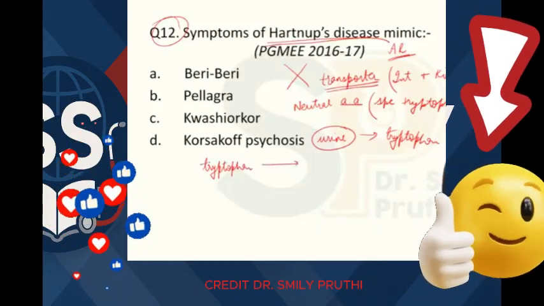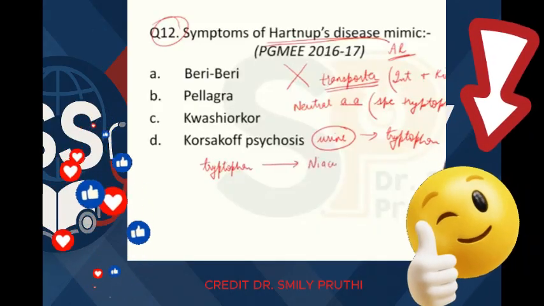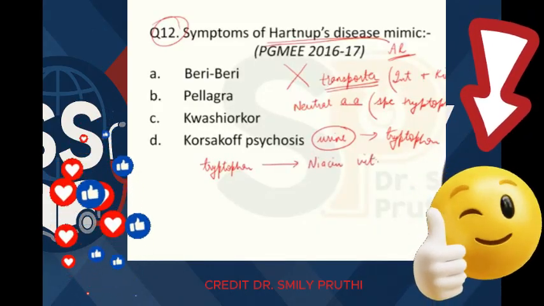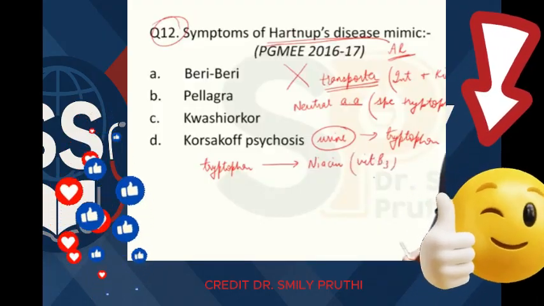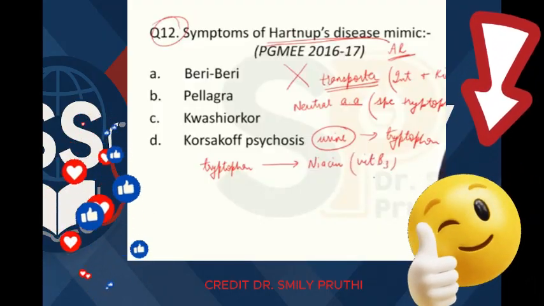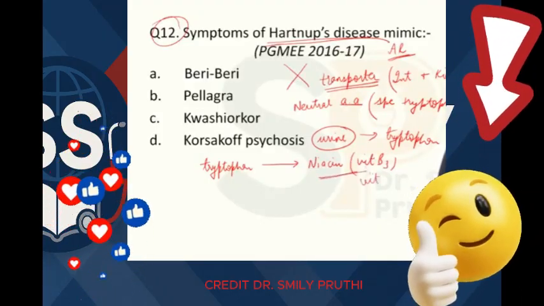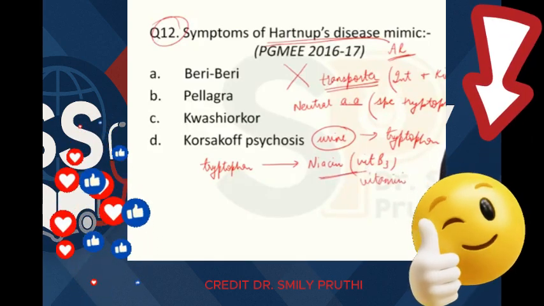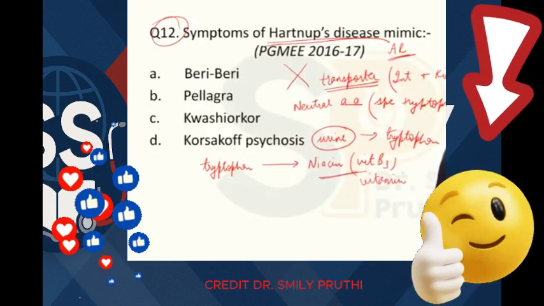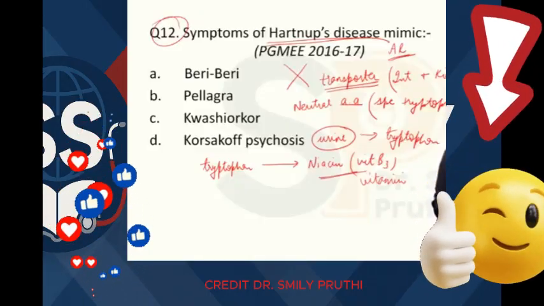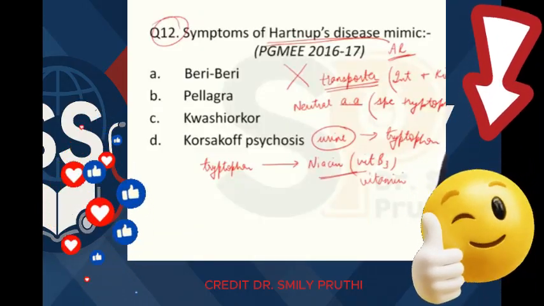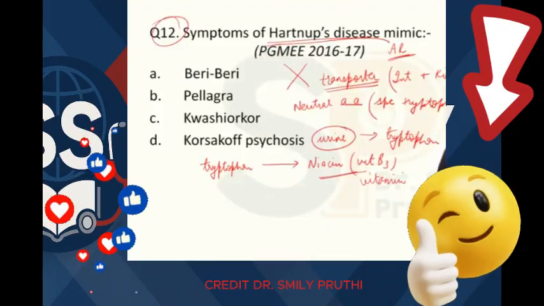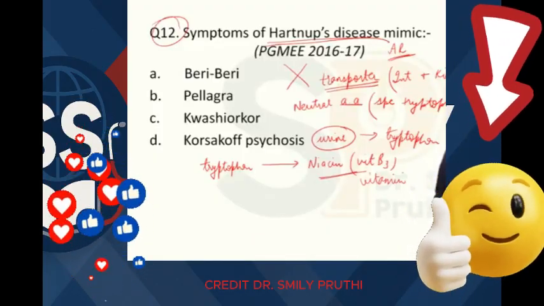One very important use of tryptophan is formation of niacin. Niacin is vitamin B3. See, this is a vitamin. Vitamins are usually not synthesized in body. We have to take them in diet, right? But can you see here, this vitamin B3 is getting formed in body from amino acid, that is tryptophan, right?